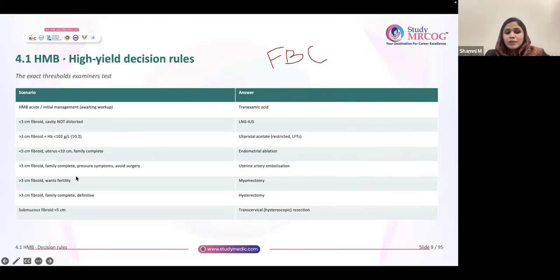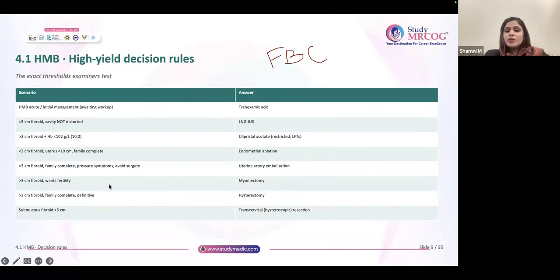For endometrial ablation, make sure that family is complete, because pregnancy after endometrial ablation is a disaster. It can result in many complications. So make sure that family is complete. After endometrial ablation, you will ask the patient to use contraception. She should avoid pregnancy at any cost. It is generally used for patients with uterus less than 10 centimeter only.